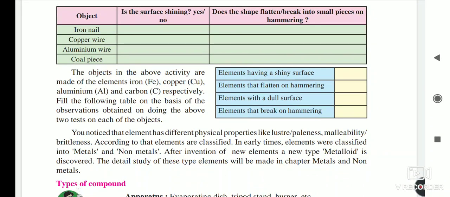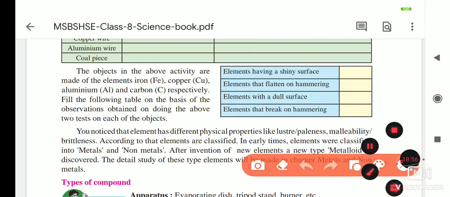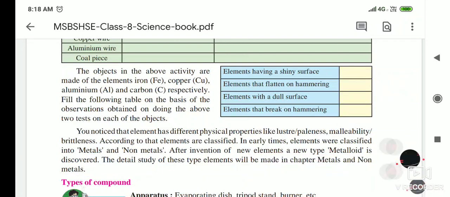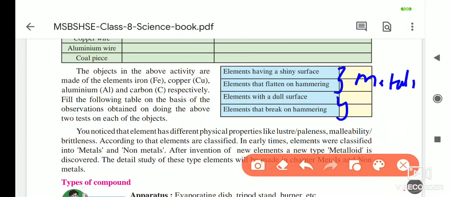According to that, elements are classified. In early times elements were classified into metals and non-metals. So the substances which show these characters are metals. And substances which show the opposite two characters are non-metals.